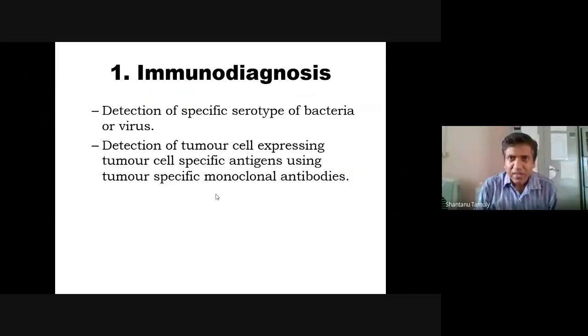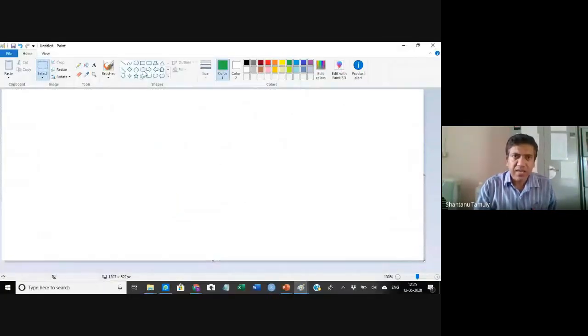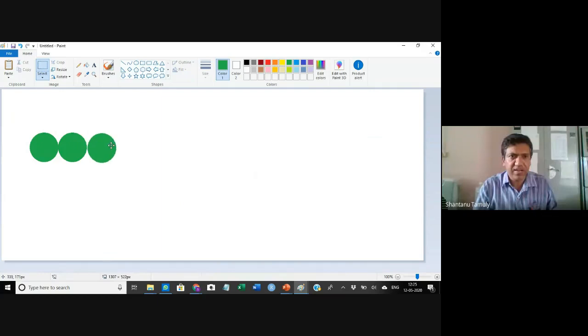Then these monoclonal antibodies can be used for detection of tumor cells expressing tumor specific antigens. Now you see, in your body we have different types of cells. Say you have a cell. This is one cell. This is another cell nearby. This is another cell nearby.